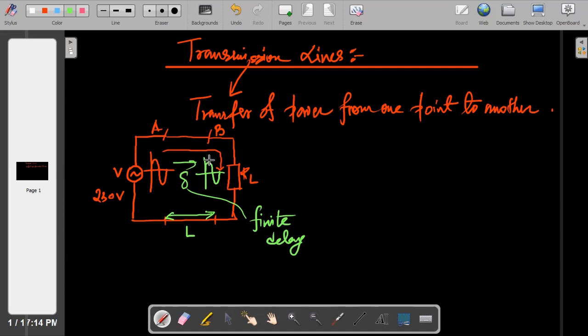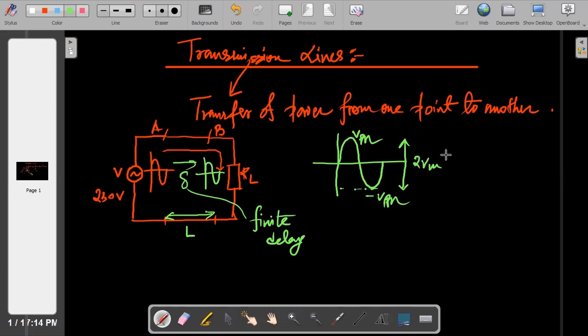Very simple. Now look at the sinusoidal voltage. This is your peak voltage, or you can say this is Vm and this is minus Vm. So your peak to peak is twice Vm.